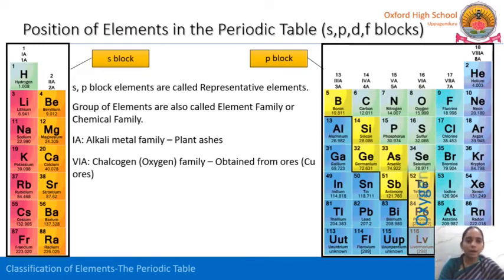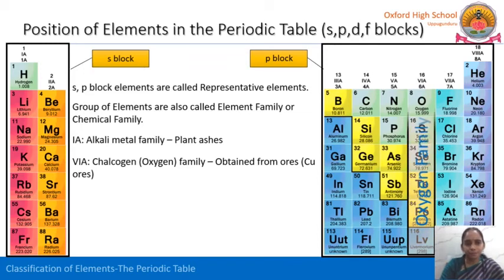First A group, from hydrogen to francium: hydrogen, lithium, sodium, potassium, rubidium, cesium and francium. Those first A group elements are called alkali metal elements, the alkali metal family. Usually these first A group elements are obtained from plant ashes.